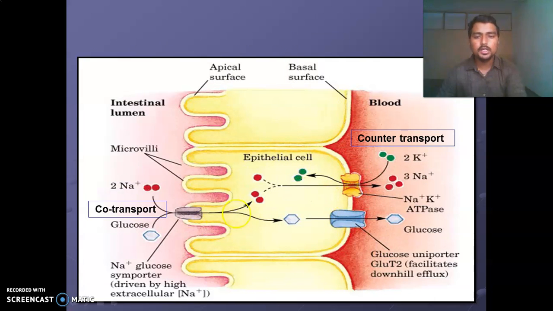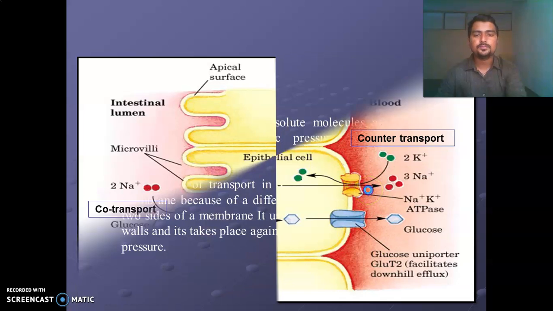In this figure we have seen co-transport, in which the substances move in the same direction. Sodium and glucose move in the same direction using the same carrier. In case of counter transport, substances move in opposite directions using the same carrier. Potassium moves inside the epithelial cell, and on the other hand sodium moves into the blood using the same carrier, which is called counter transport.